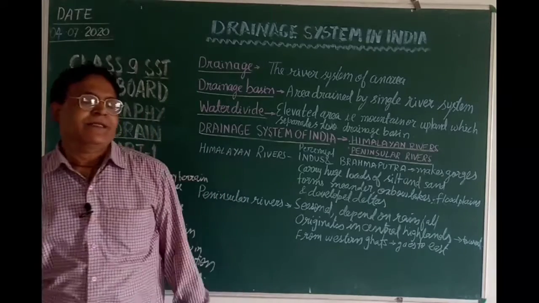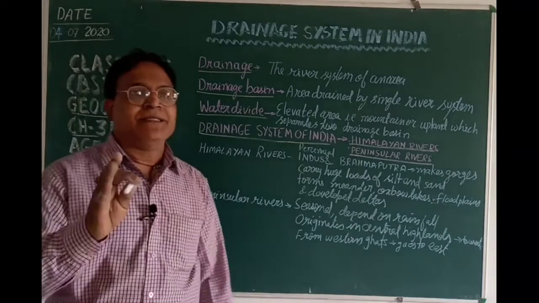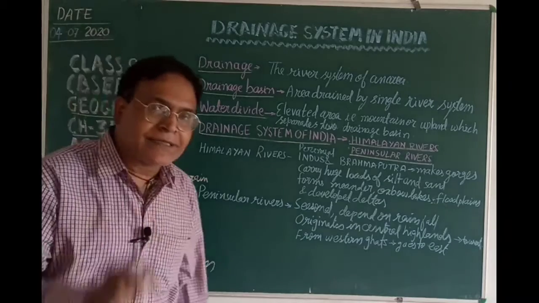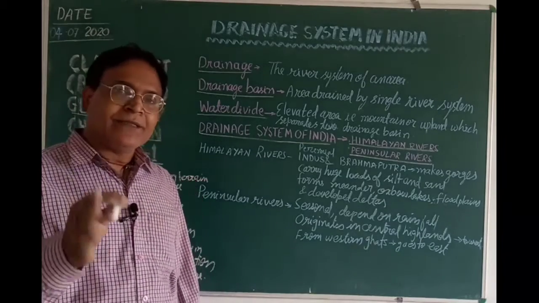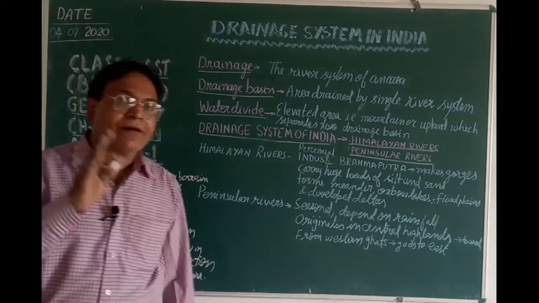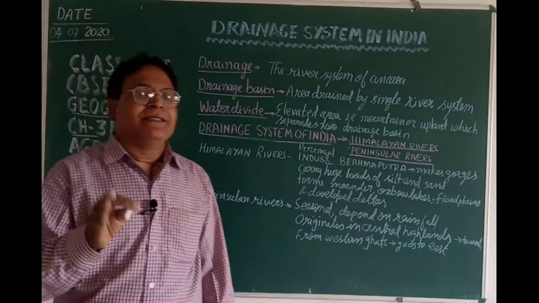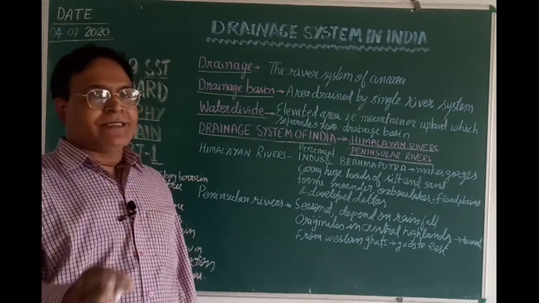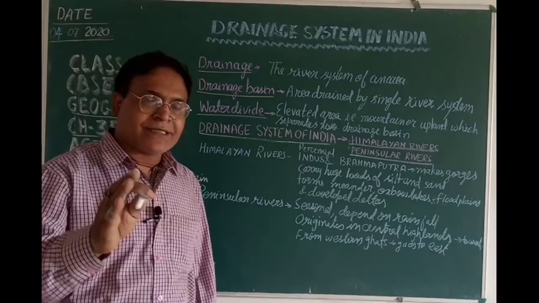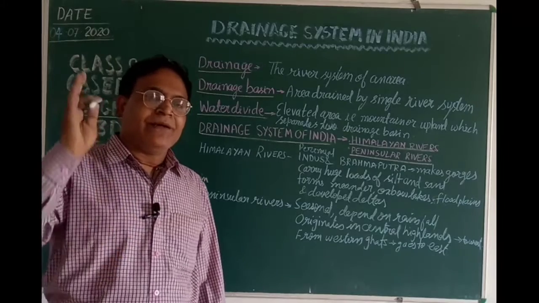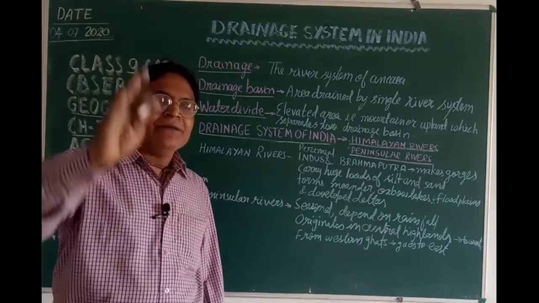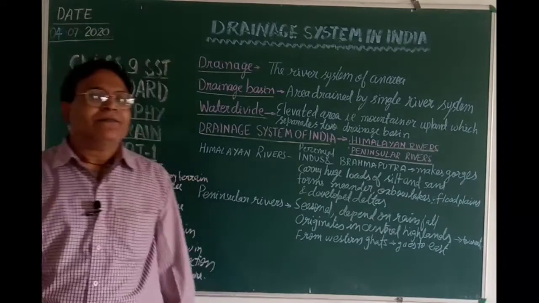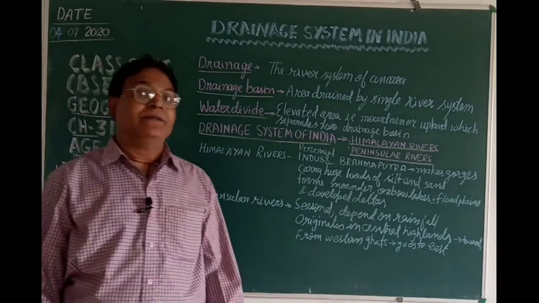Himalayan rivers. Children, you have studied Himalayan river systems in earlier classes. They originate from the lofty Himalayas, for example, the Indus river system, Brahmaputra river system, Ganga river system and Yamuna river system. Along with that, there are many other rivers that originate from the Himalayas.